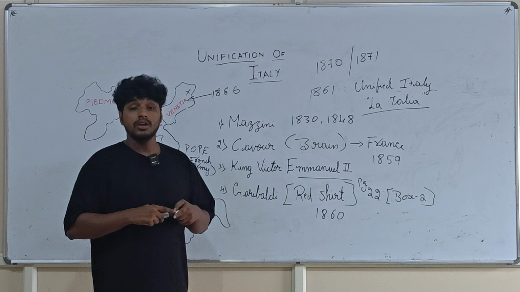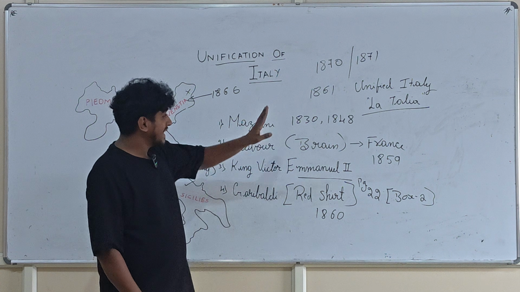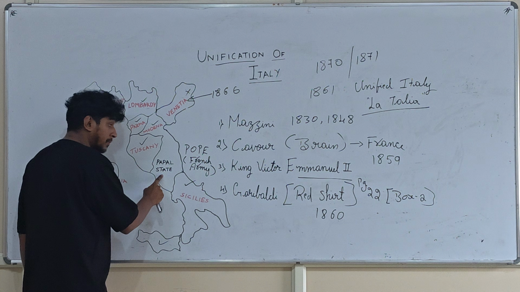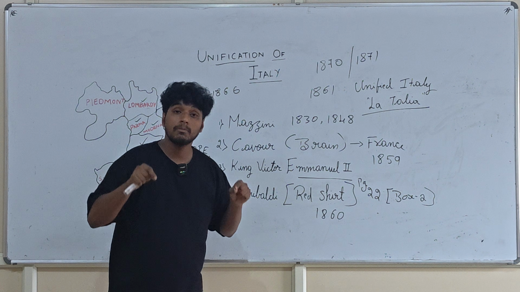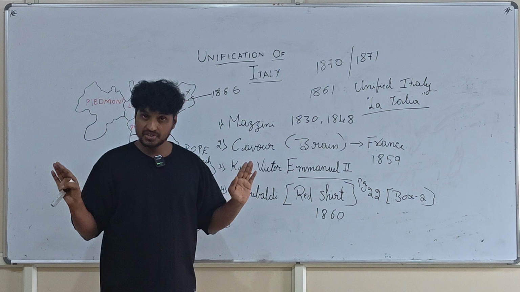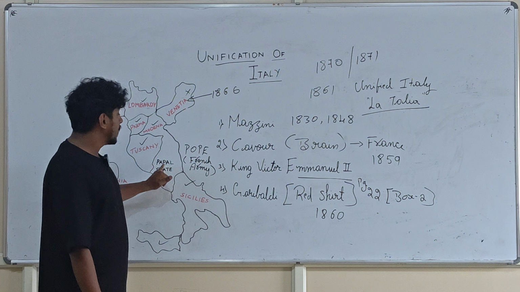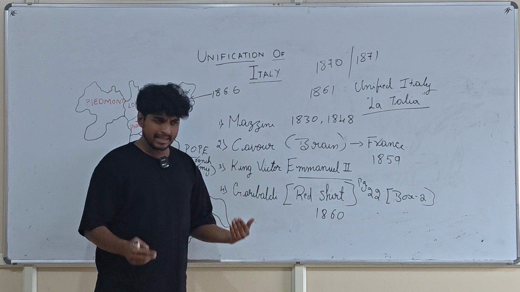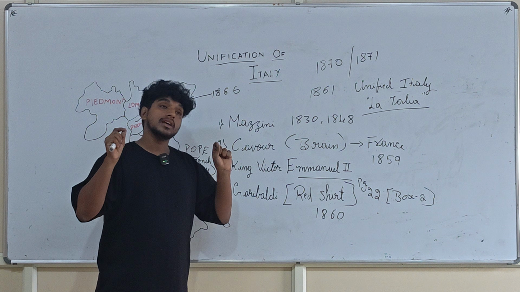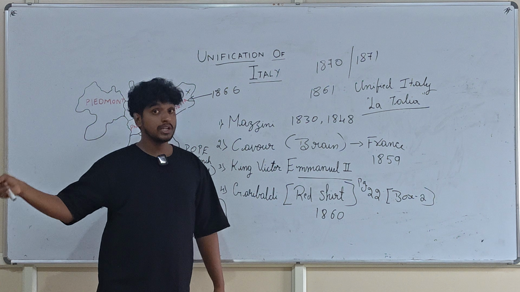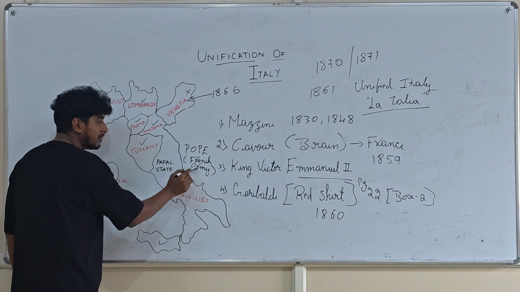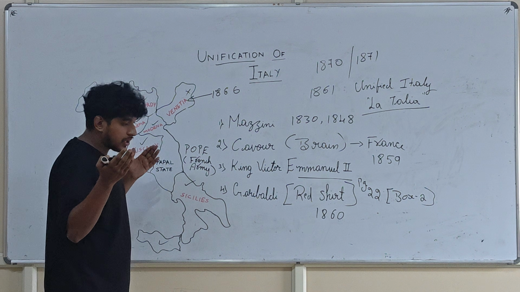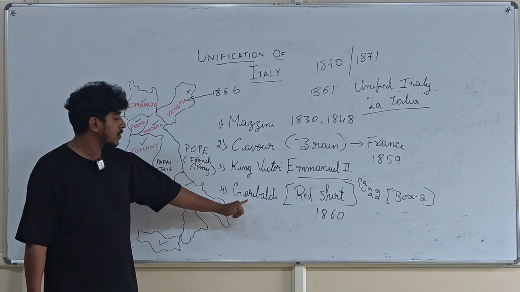Okay, it's very important. Some of you don't know this. In 1861, Italy was declared unified, but there was one more place called Papal State, which was still under the control of the Pope. It was not under the control of Italy's king. The Pope was supported by the French army, and the French army moved out of Papal State. Why did they move out? What's the reason? That will be told in the Unification of Germany concept. So the French army moved out, and the Pope, alone and with no hope, had to surrender to Garibaldi.